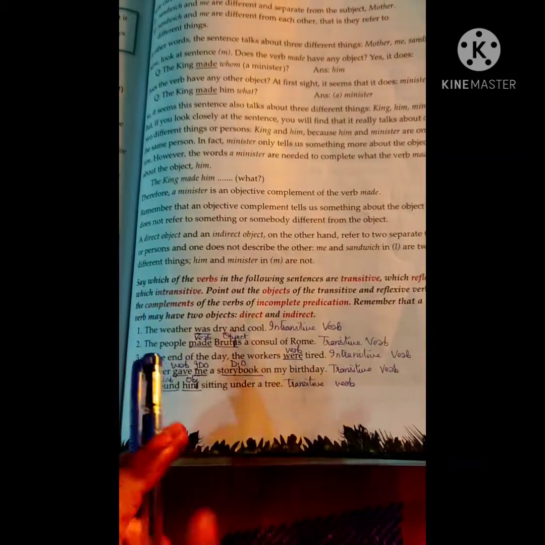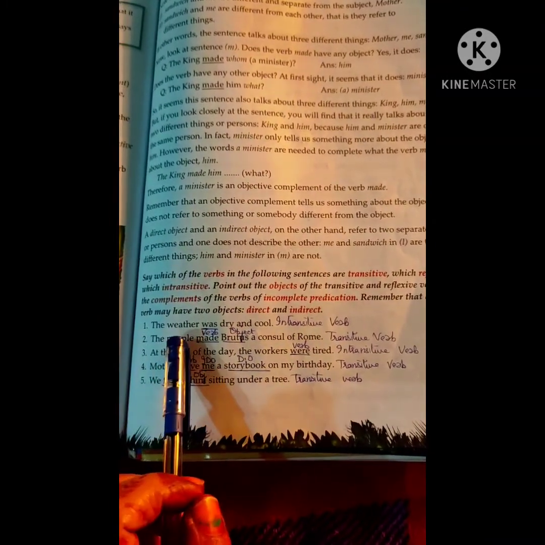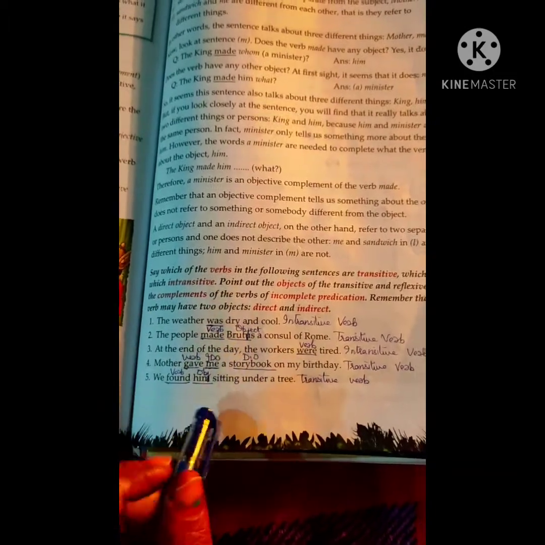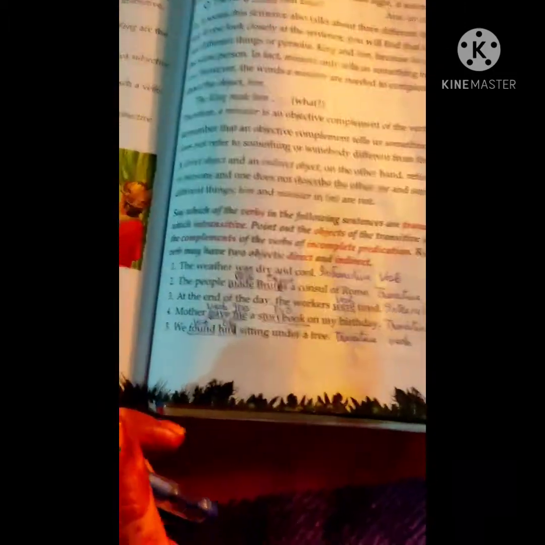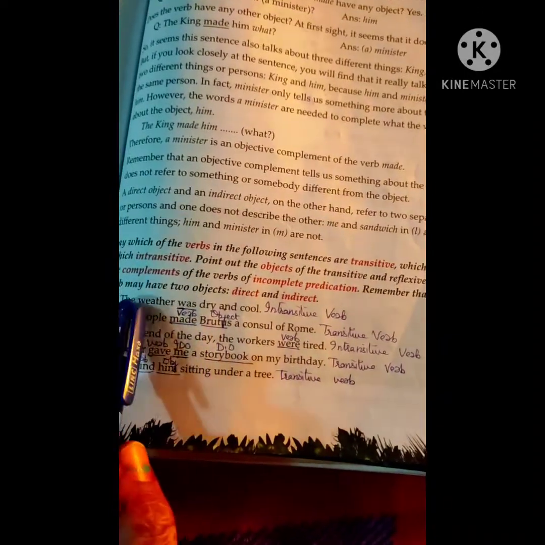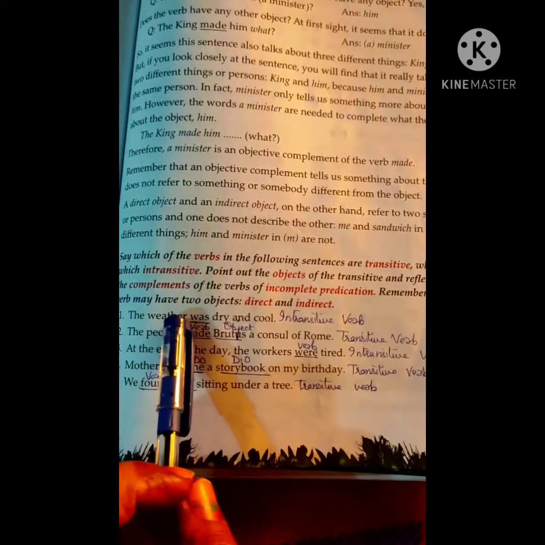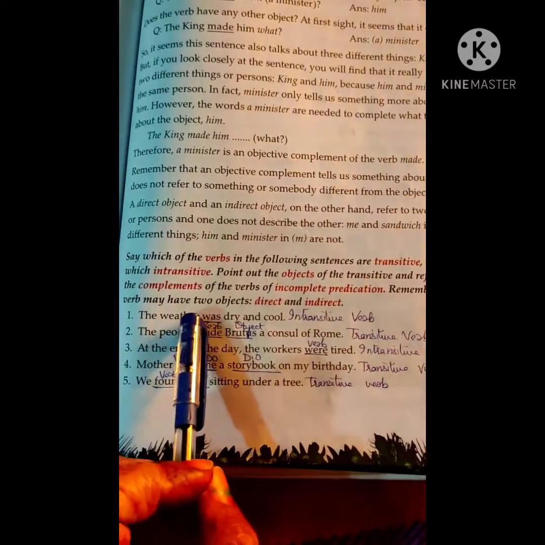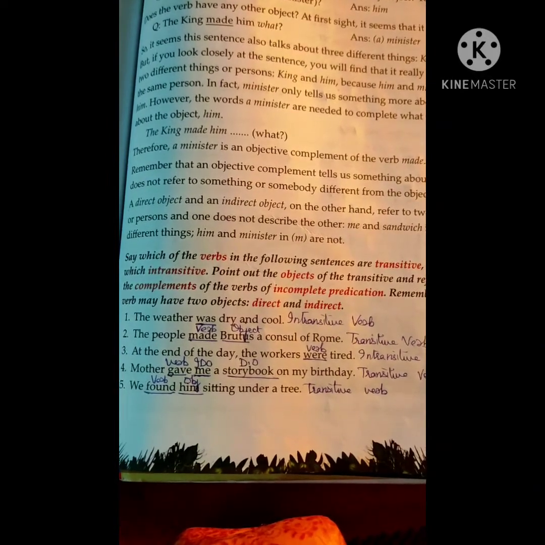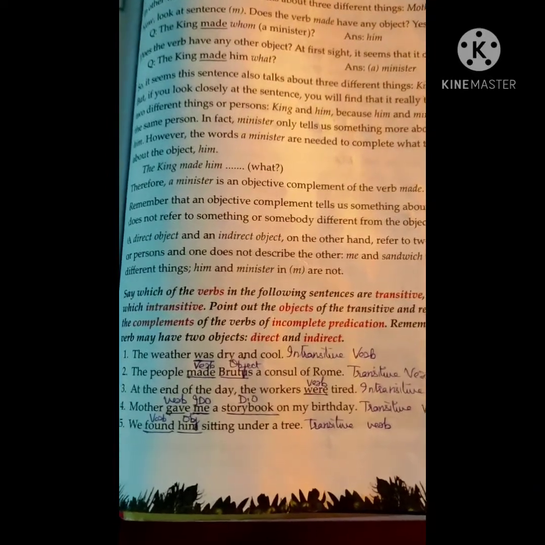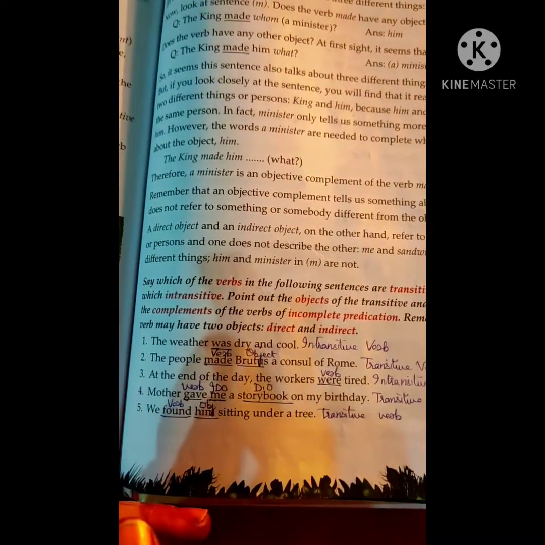So in this exercise, we'll only find out whether the sentence is transitive or intransitive. We'll just mark out verb and object if there is any. The weather was dry and cool. So this sentence is intransitive. Verb is was. Underline was and write intransitive verb. We have already done this exercise in our Zoom classes.